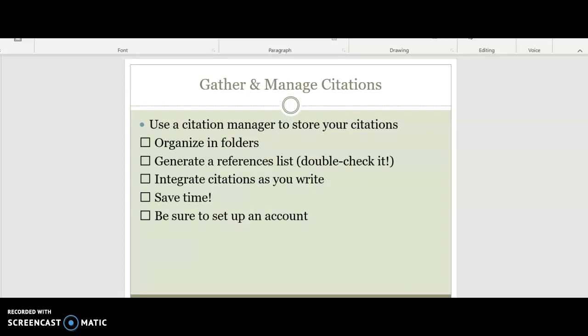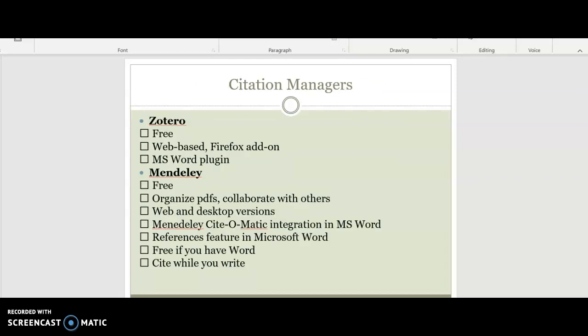Use a citation manager to store your citations, organize them in folders, and generate a reference list, and double check it because it might make mistakes even if you think it's perfect. Integrate citations as you write. It saves time, so be sure to set up an account with that. Zotero is free, web-based. It's a Firefox add-on and an MS Word plugin. Mendeley is free, and you can organize PDFs and collaborate with others. There are web and desktop versions. There is also an integration in MS Word, the References feature. It's free if you have Word, and you can cite while you write.